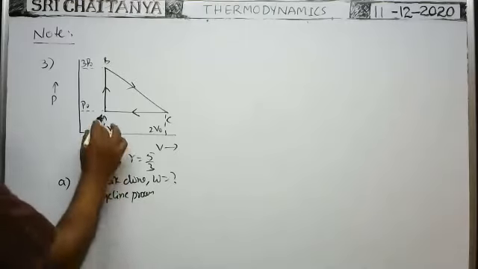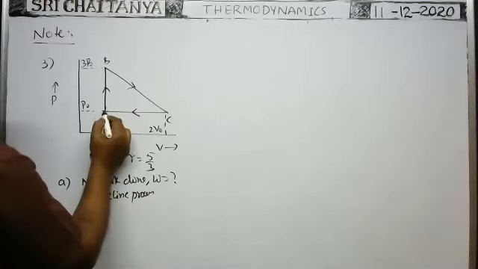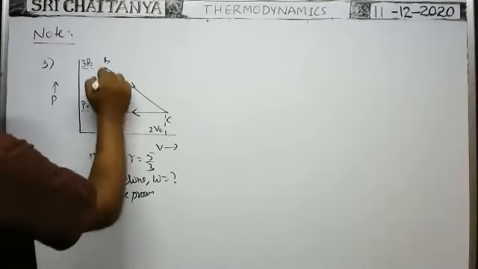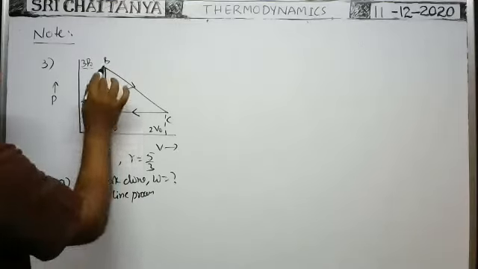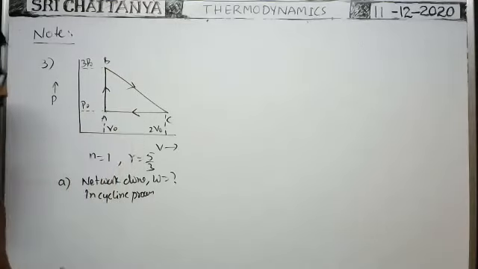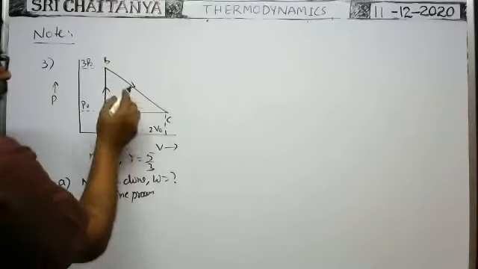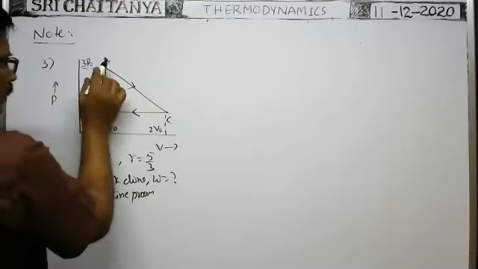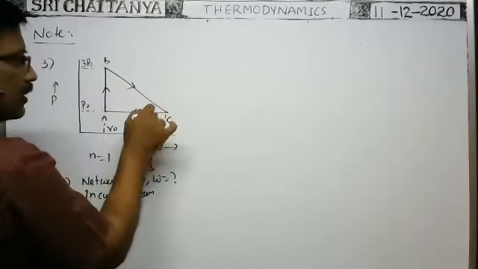0, because volume is constant. When the state changes along the straight line path from A to B, volume does not change. Volume at A, volume at B, all are same. That's why work done in this process is 0. In this way, in the cyclic process, along the different paths, work